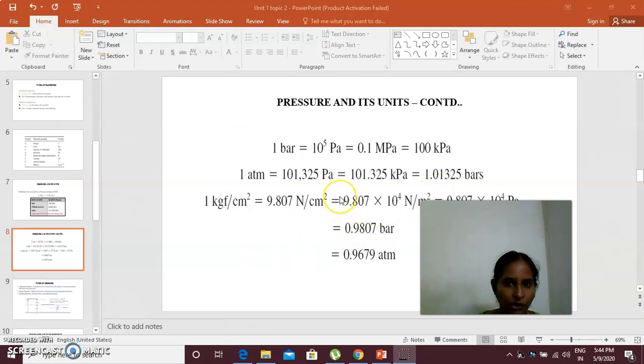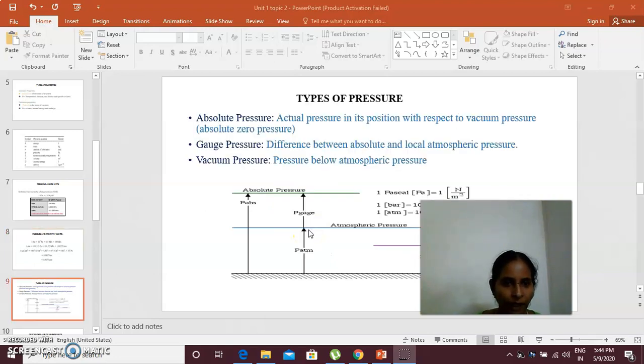Other units have also been given, because if the problem gives pressure values in some other units, you have to convert them into SI units and then proceed with the problems. In this first unit itself we are studying pressure, its measurement, and its various units.